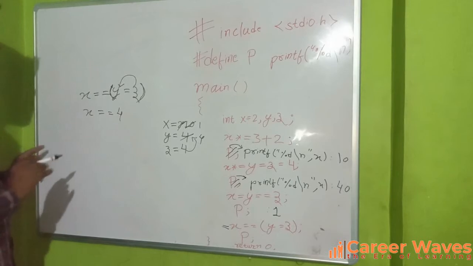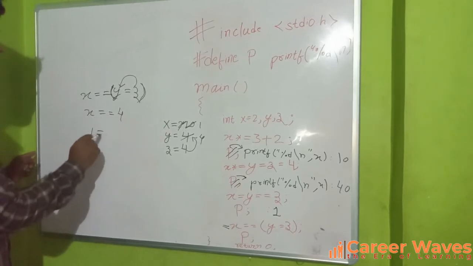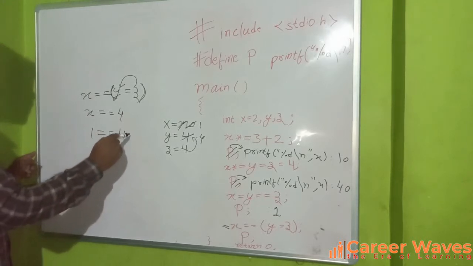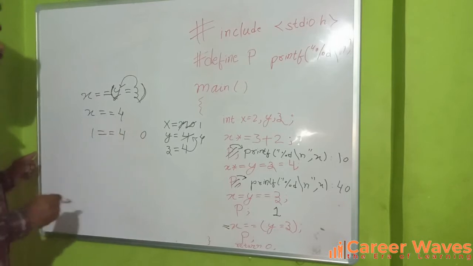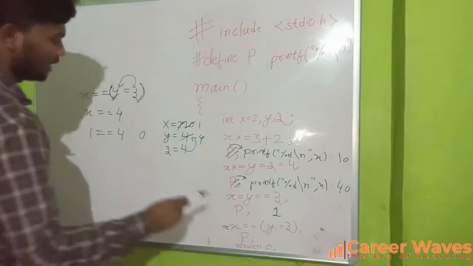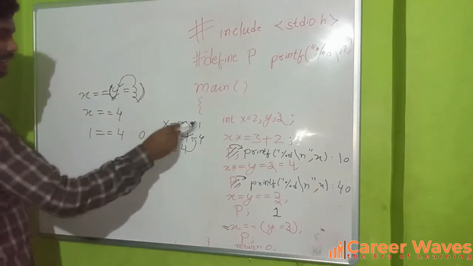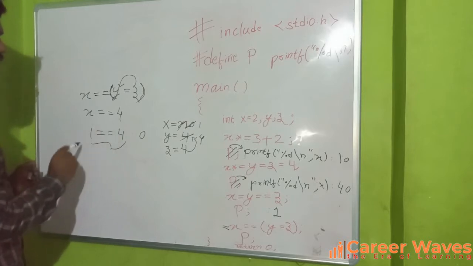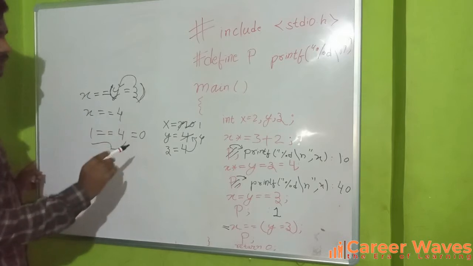Now this equal-to is a binary operator. What is the value of x? 1 == 4. It is false, so it will give us 0. But it will not store the value in x as 0, because this is just a statement and it's not storing the value of x anywhere. This is simply giving 0.